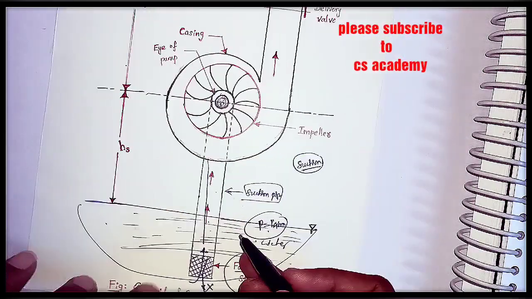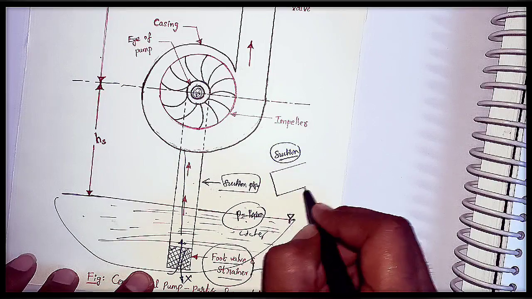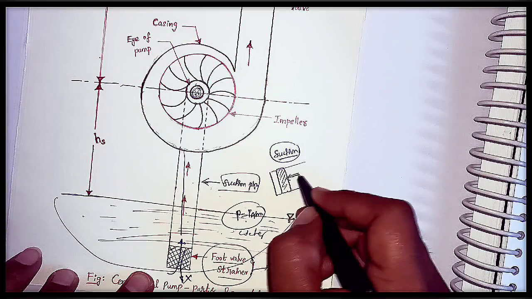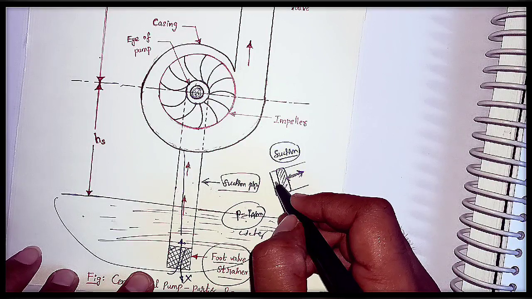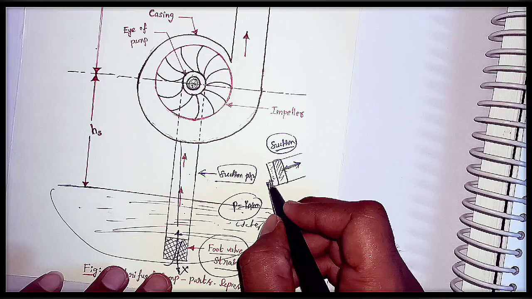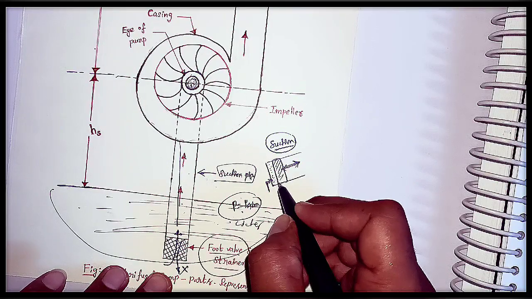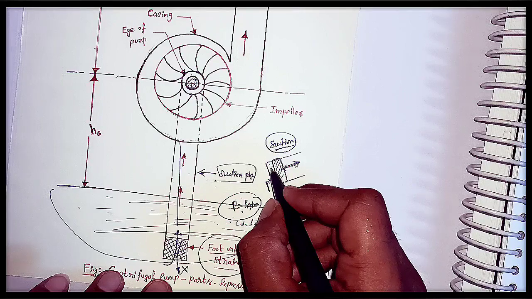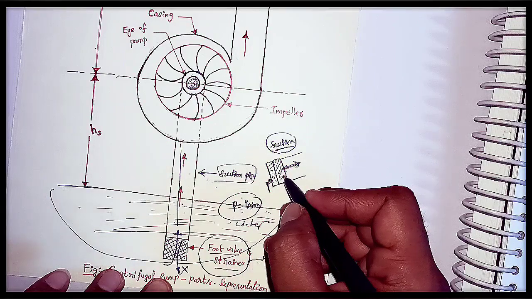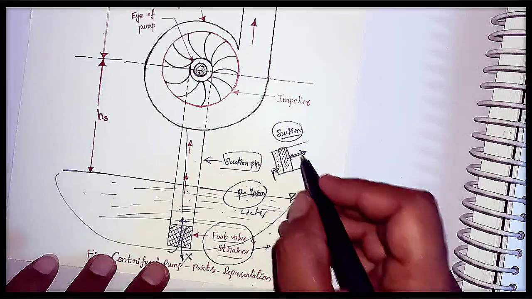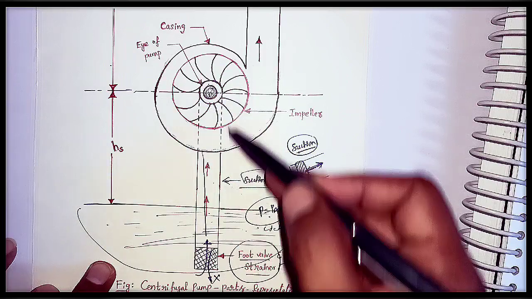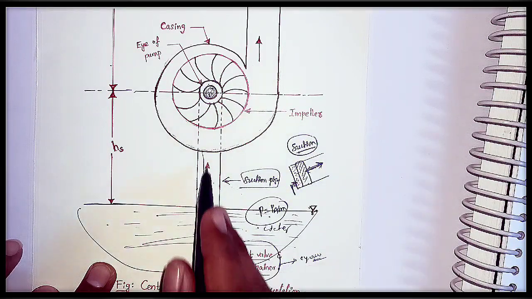Many mechanical students know this piston cylinder arrangement. Let us consider this is the cylinder and the piston. Whenever the piston is coming back like this, it creates some low pressure in the cylinder. Because of this, air and gasoline will directly enter into the cylinder, because there is a suction which is lower than atmospheric pressure. So fluid automatically flows from high pressure to low pressure, and entering takes place. Similarly, here we are creating some low pressure inside the impeller. Because of the pressure difference between these two points, water will automatically enter into the impeller.